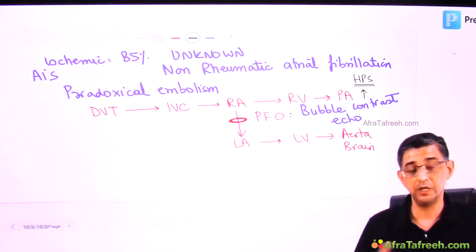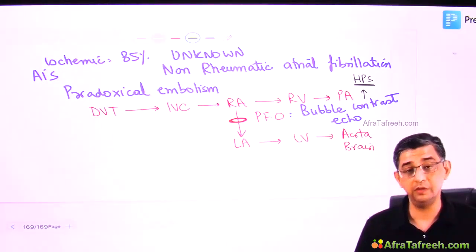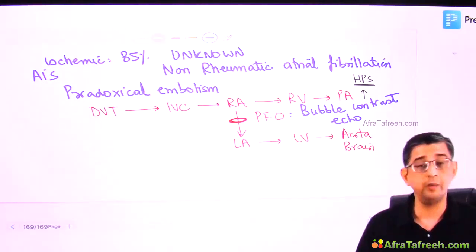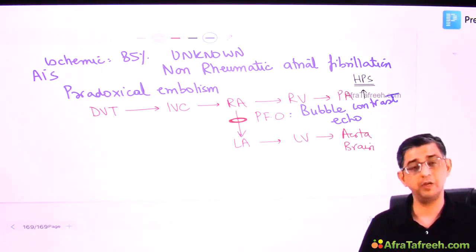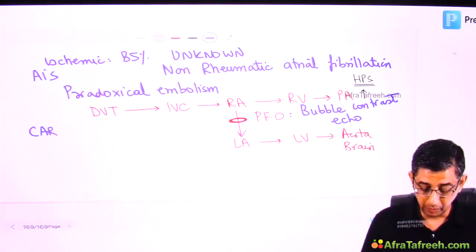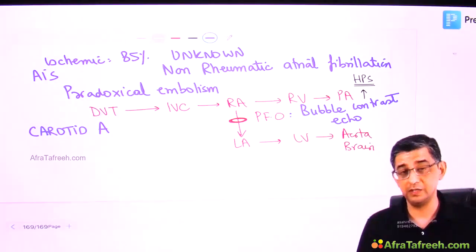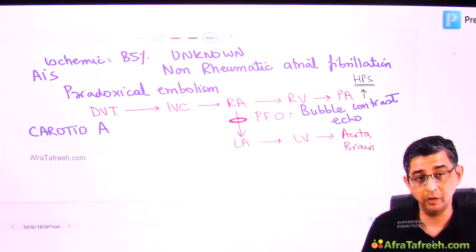And today I have once again talked about bubble contrast echocardiography to pick up patent fossa ovalis, which can actually be responsible for paradoxical embolism. And because of this peculiarity, the examiners love to ask about it. If the problem is not in the heart, it could even be in the carotid artery of the patient. That is why I had taught you that I'll do a carotid artery Doppler.